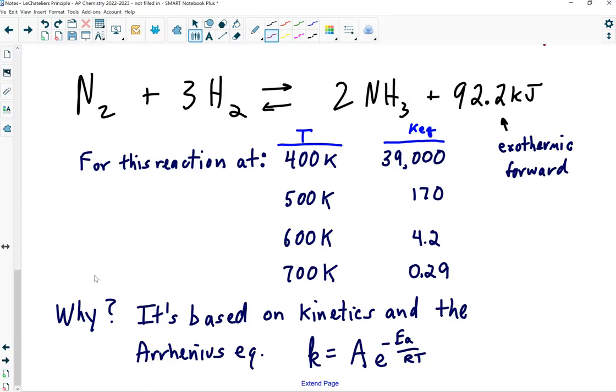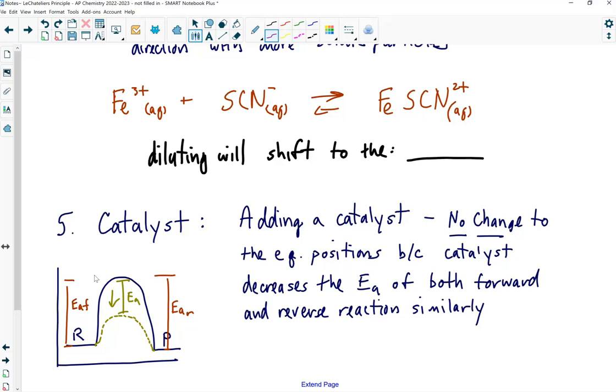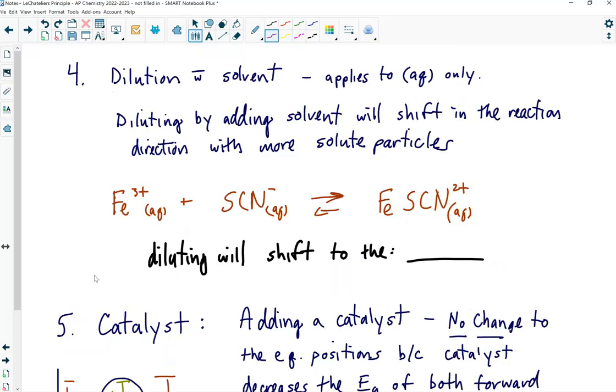So here, this reaction would be better done at a lower temperature, right? Because you get a lot more product. Here, at 700 K, the reactant side is favored. At 400 K, the product side is favored. You got it? And so it all boils down to how it affects the value of K for the forward and reverse rates of these reactions. Okay? And that's all you need to know about that. Okay, let's real quick look at dilution.